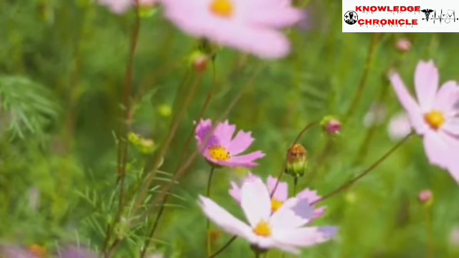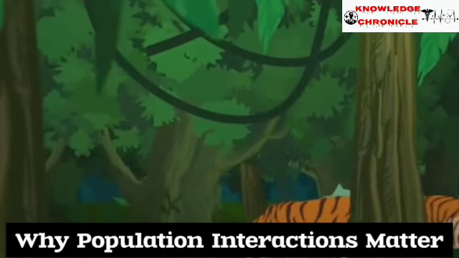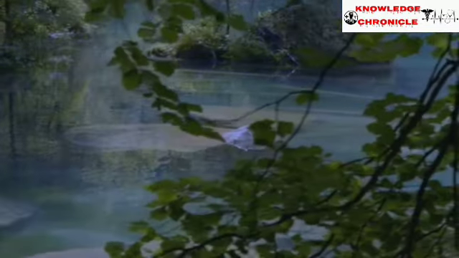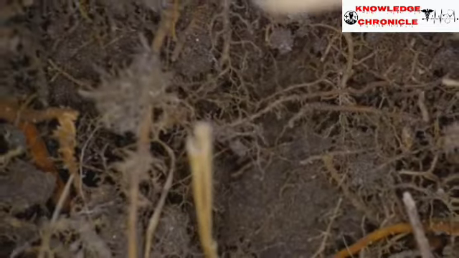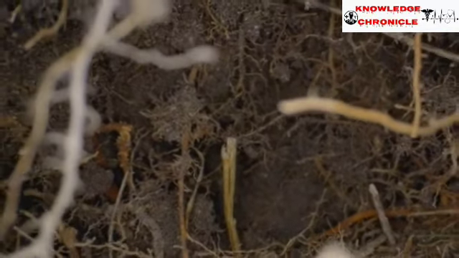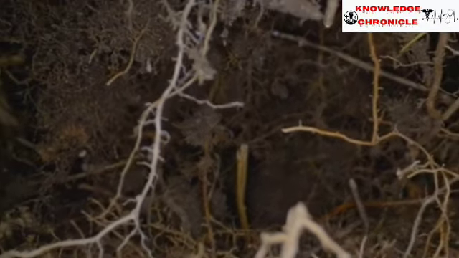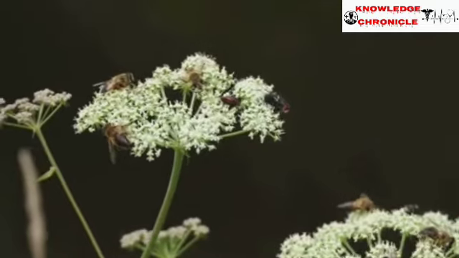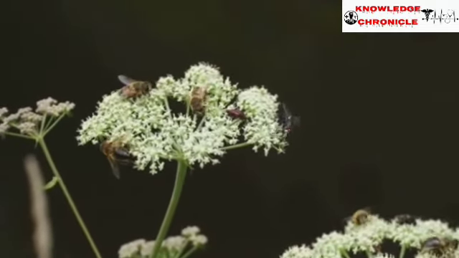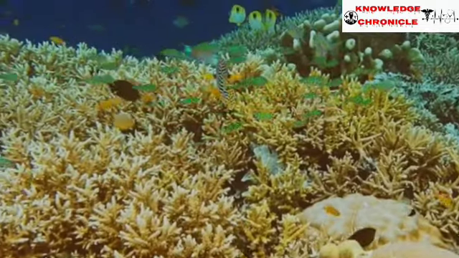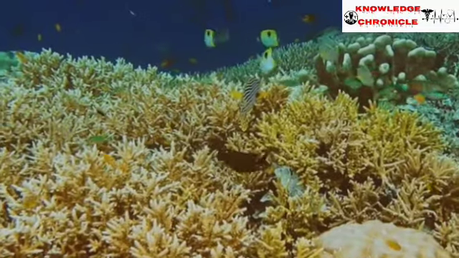Let's begin part 2. Can you imagine a forest with only tigers? Or an ocean with only whales? Sounds impossible, right? Because no species exists in complete isolation. Even plants, which make their own food, rely on soil microbes for nutrients and insects or animals for pollination. In nature, every organism interacts with plants, animals, or even microbes. And these interactions are vital for survival, balance, and evolution.